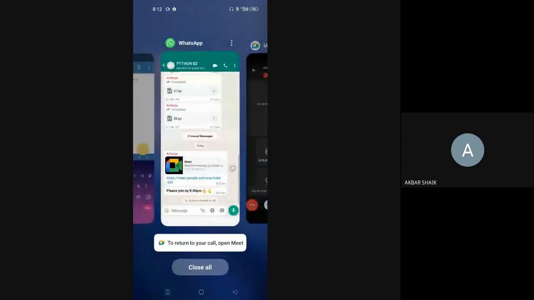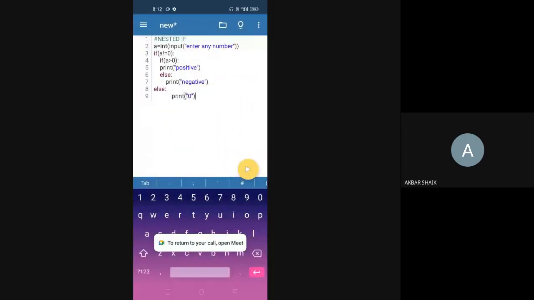Okay, you can share. Sharanya, you can share your screen where you got error. Nested if: a is equals to int of input, enter any number, if a is not equals to 0, if a greater than 0, print positive, else if a greater than 0.